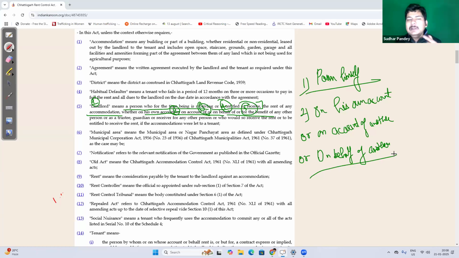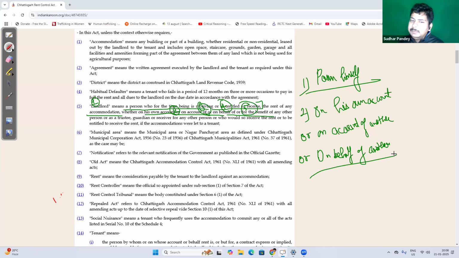Now a receiver is appointed by the court. Let's assume that there is a dispute going on regarding the ownership of the property. So what the court did, temporarily, while the judgment is pending, the court has appointed a receiver. Mr. A will collect rent as the landlord of this property. He is acting as a receiver.